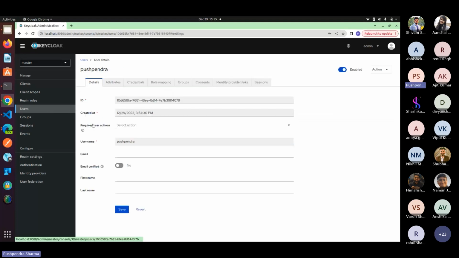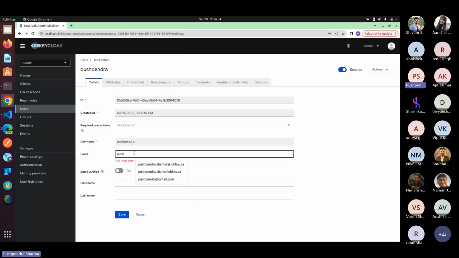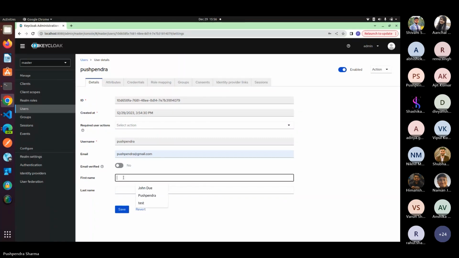If I want to update the email, first name and last name, I can do that as well. Let me take some temporary email. I'm skipping the first name and last name now.